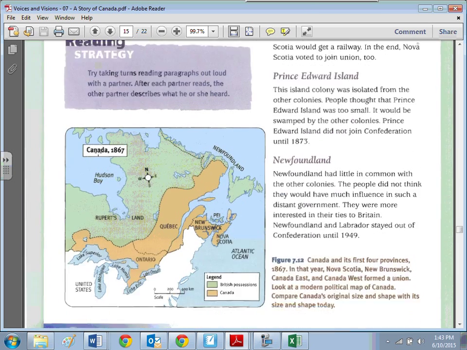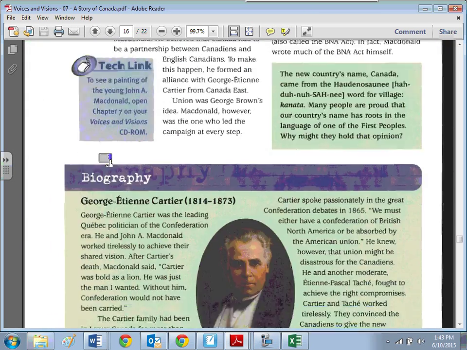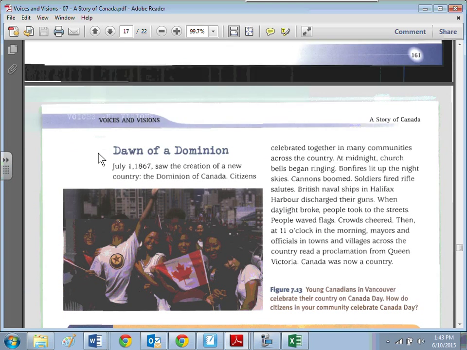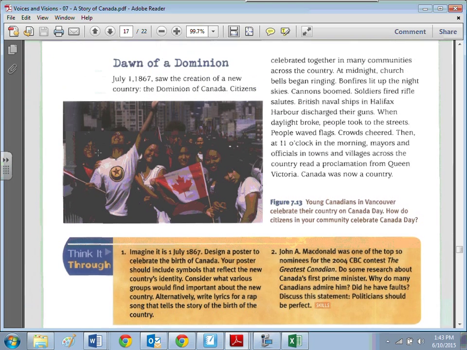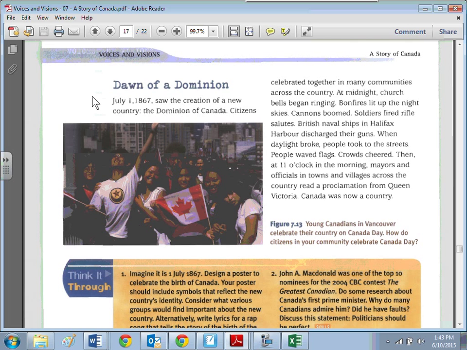On page 160, it told you which provinces joined. This is a great one. What day is Canada Day? July 1st, 1867. It's right here. 1867 was when Confederation happened. July 1st, 1867 was the very first day we celebrated our independence.